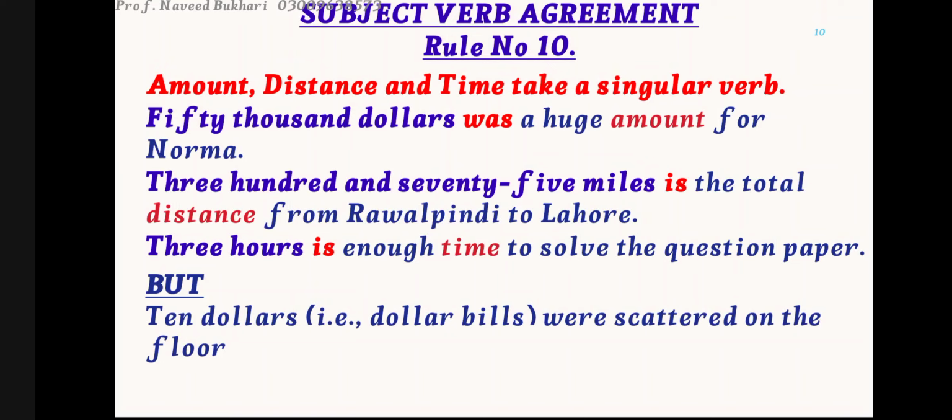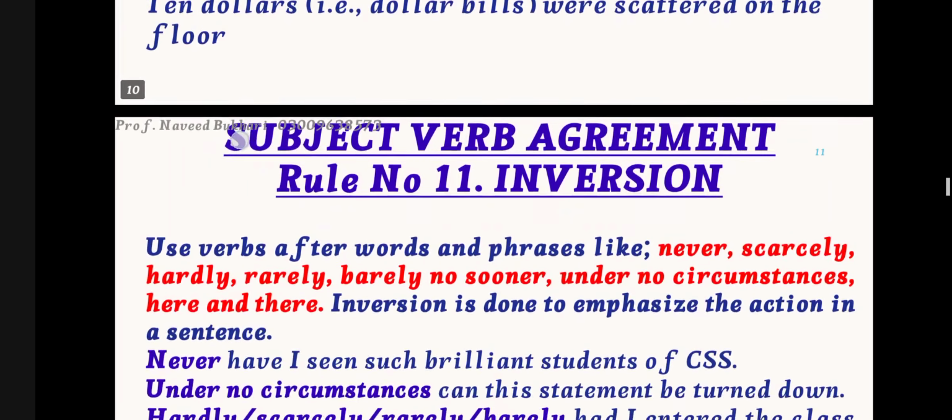3 hours is enough time to solve the question paper. Now is is referring to basically the enough time. Now in the second sentence there is an exception. The $10 bills were scattered on the floor. Now, here I have used the plural verb. Why? Because here I am talking about the notes. I have many dollar notes, and they are scattered on the floor, and I am not talking about a particular amount. So for the notes of that money, I am going to use the plural verb. So the $10 or dollar bills were scattered on the floor.